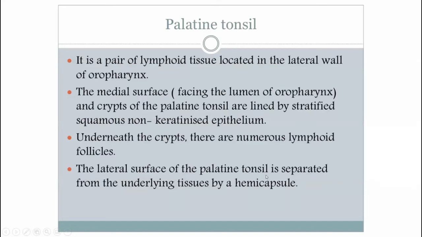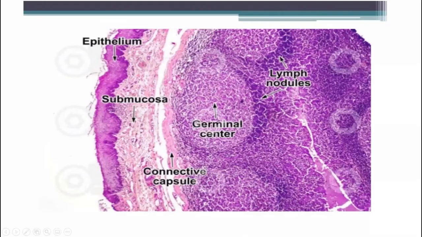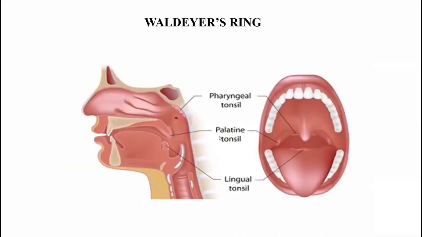The lateral surface of the palatine tonsil is separated from the underlying tissue by a hemicapsule. See again, lymphoid nodules. These are the crypts, which are indentations of the epithelium, lined by the epithelium. The epithelium is stratified squamous, non-keratinized. Again, the histological section of palatine tonsils. What is Waldeyer's ring?